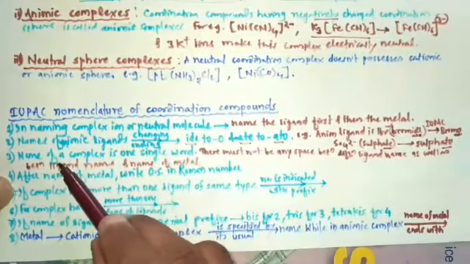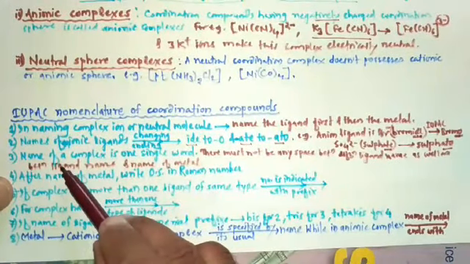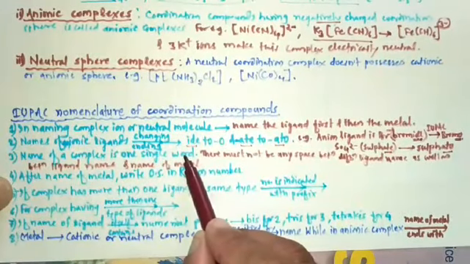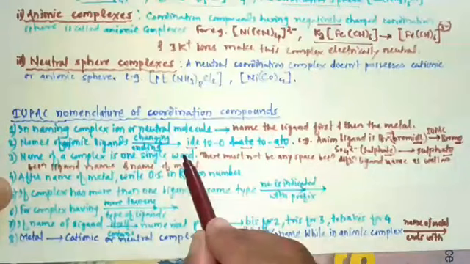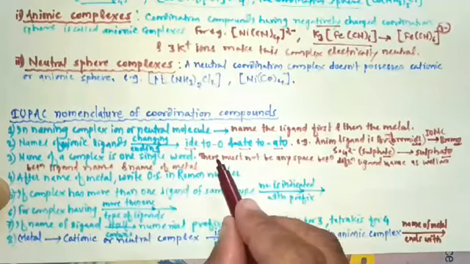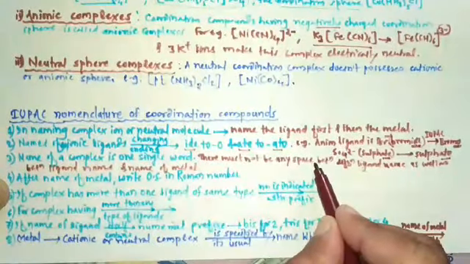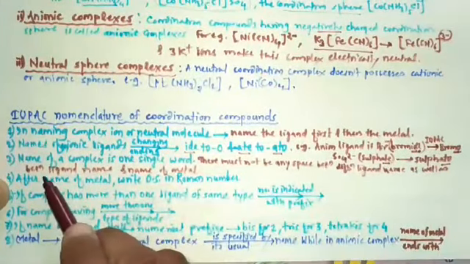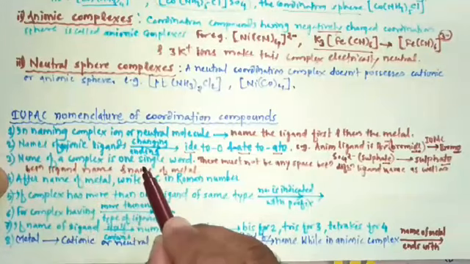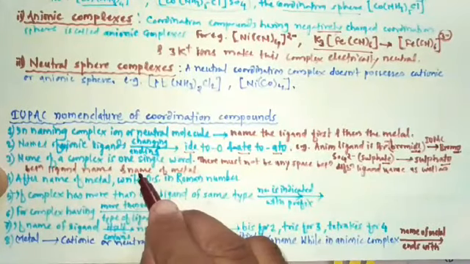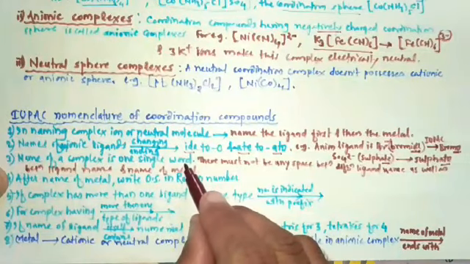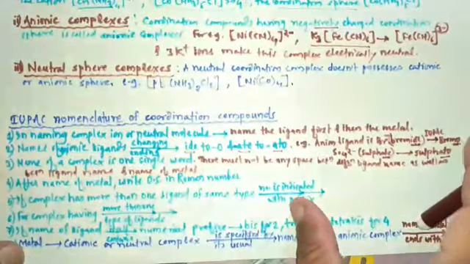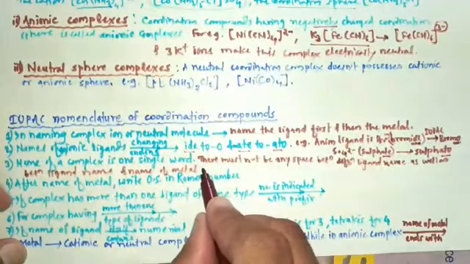See once again this rule. The name of complex is a single word. That means there must not be any space between different ligand names, as well as in between ligand name and metal ion, or in between name of metal. So to understand this, consider one complex.